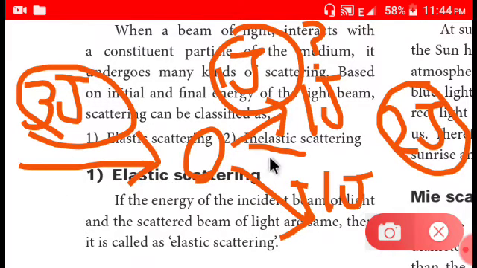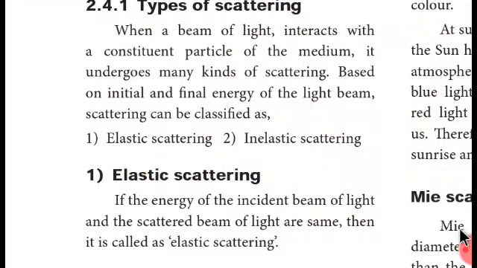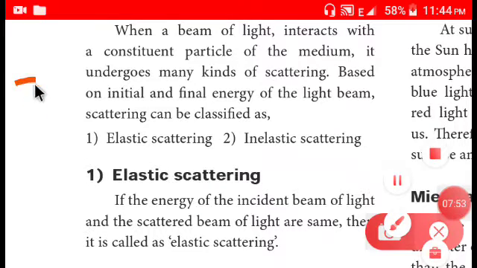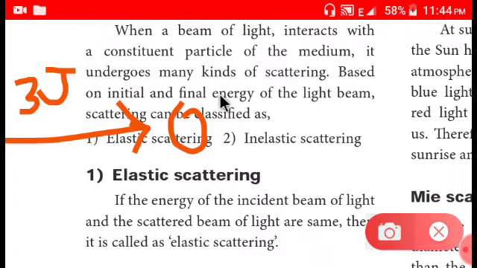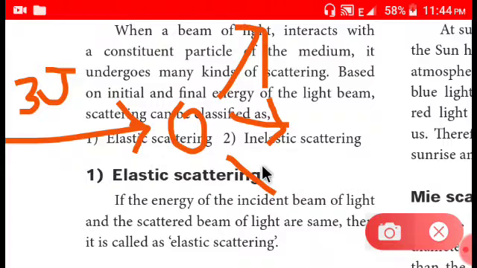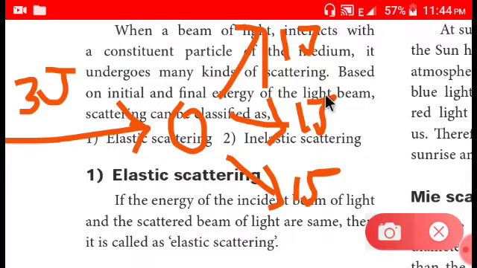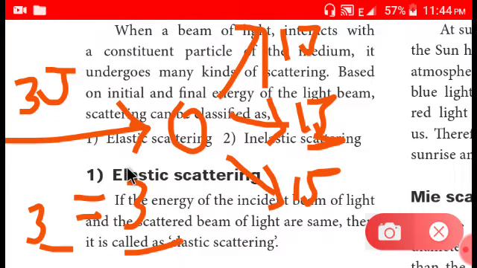Whereas, if 3 joule of energy is coming, and here is the scatterer, and the scatterer is going to scatter this single beam into 3 beams, and each beam is going to carry 1 joule of energy. Joule is actually the SI unit of energy. Initial energy is 3 and final energy is 3, so there is no change in initial and final energy, and that's called elastic scattering.